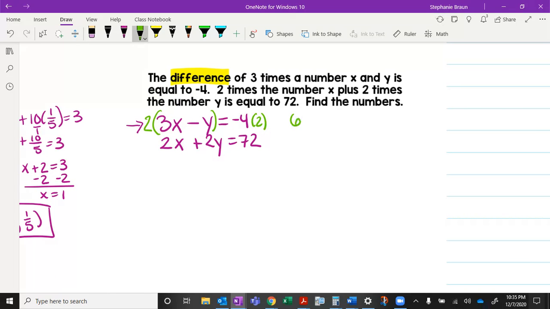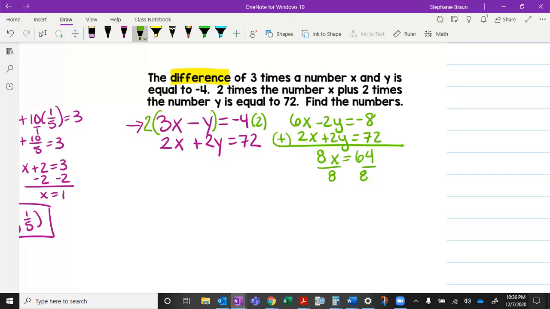So that's going to give me 6x minus 2y equals -8. I stack my 2x plus 2y equals 72 underneath it. They have opposite signs, -2y and positive 2y, so I'm going to add them. 6x plus 2x is 8x. Negative 8 plus 72 is going to be 64. Divide by 8. X equals 8.